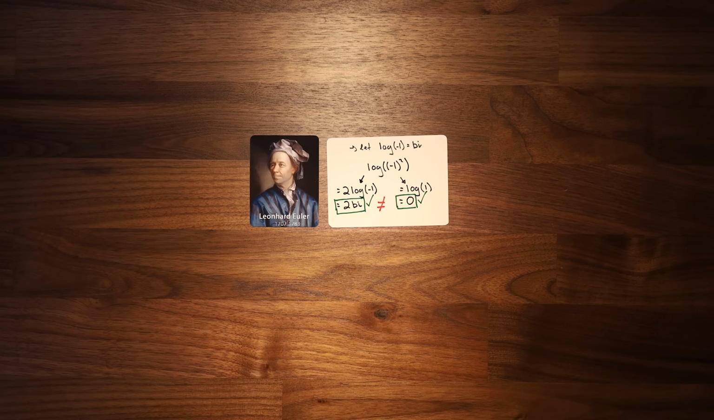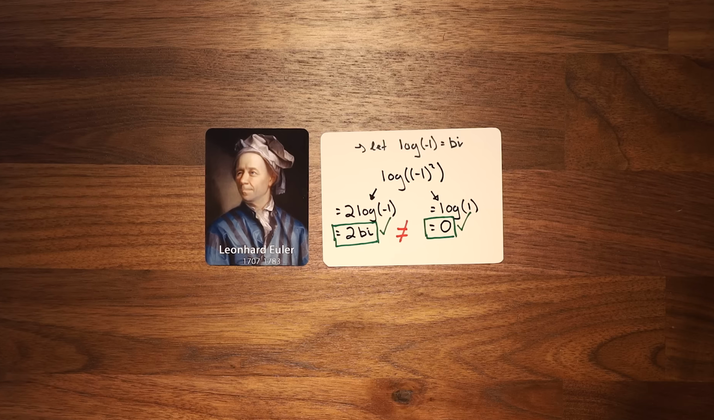We left off with Euler arguing that both Leibniz and Bernoulli were wrong, and that the log of -1 has more than one correct answer.